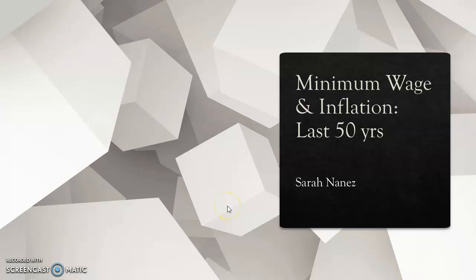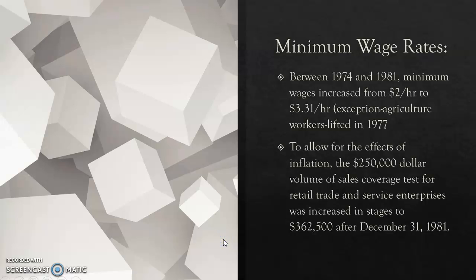Hello, I am here to discuss the minimum wage and inflation comparisons over the last 50 years. So, beginning with minimum wage rates between 1974 and 81, the minimum wage increased from $2 an hour to $3.31 an hour. And this was an exception for the agriculture and farmer workers.